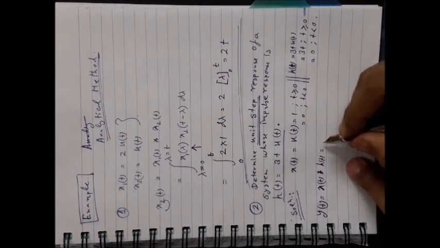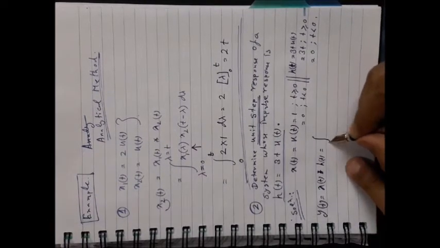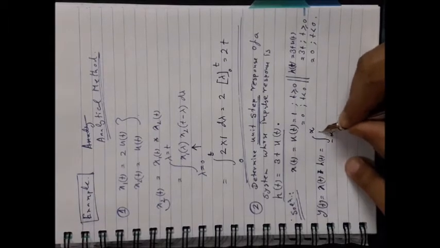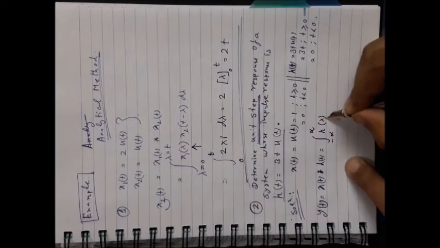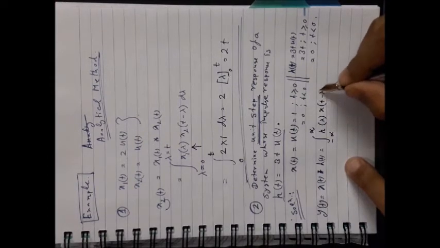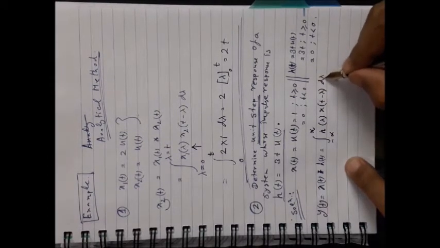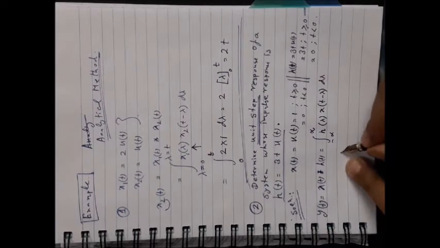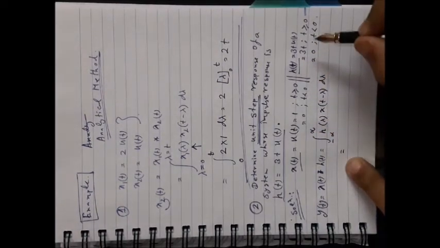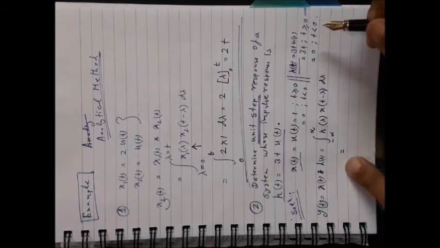That means the integral will run from minus infinity to infinity of h(lambda) x(t minus lambda) d lambda. Now look here, both x(t) as well as h(t) are causal signals.